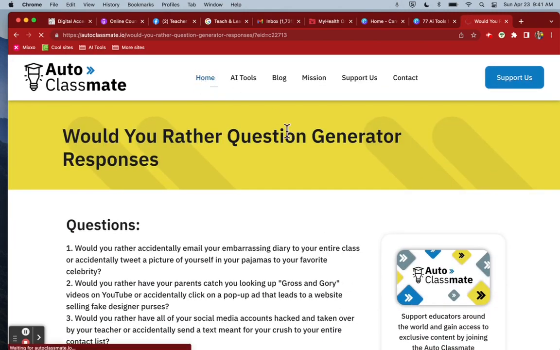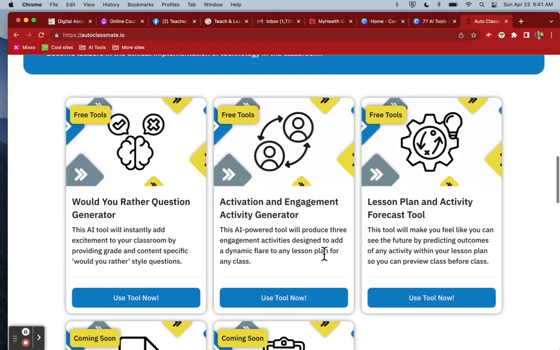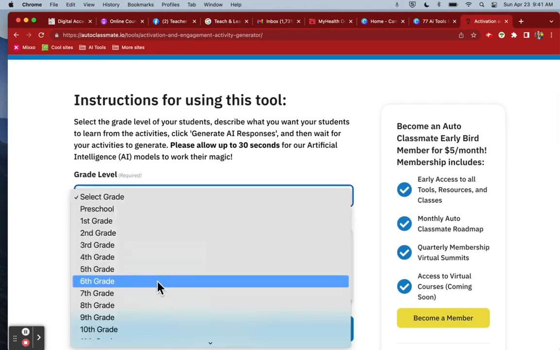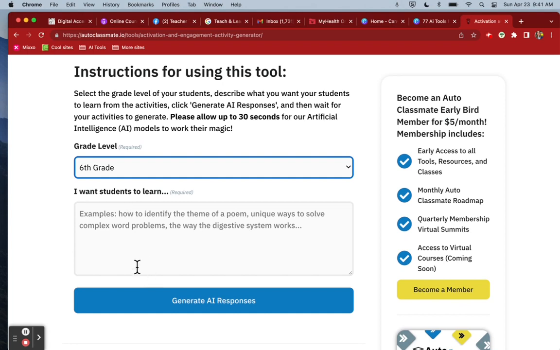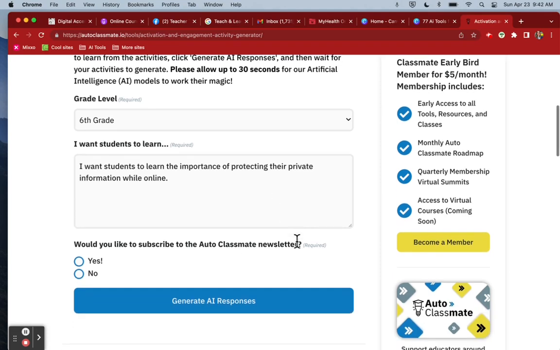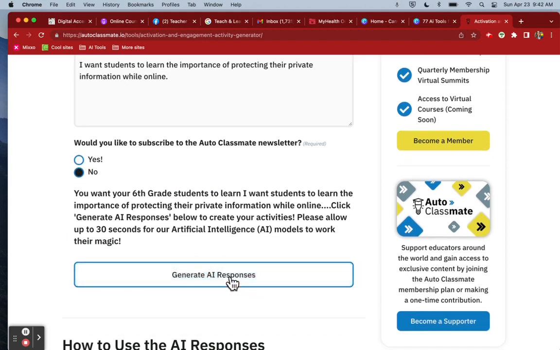So I'm going to head back to the home page so I can go down to the next tool, which is the activation and engagement activity generator. So I like that this is going to produce 3 activities. So I'm going to click start now. Same thing. I'm going to do grade 6. And then I want the students to learn. So this is where you're going to type in exactly what you want the students to learn in the activity. So I typed in, I want the students to learn the importance of protecting their private information while online. And I'm going to click Generate AI Responses.